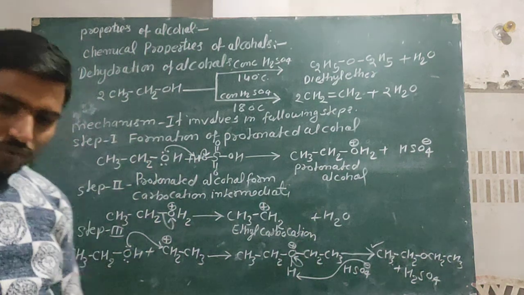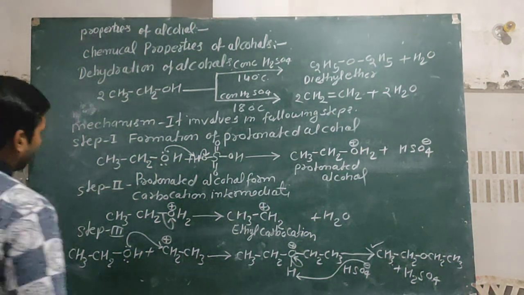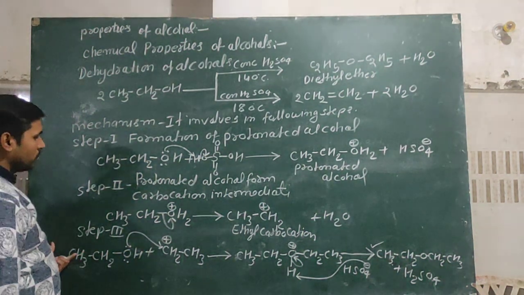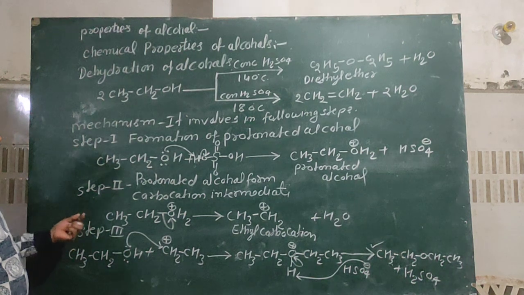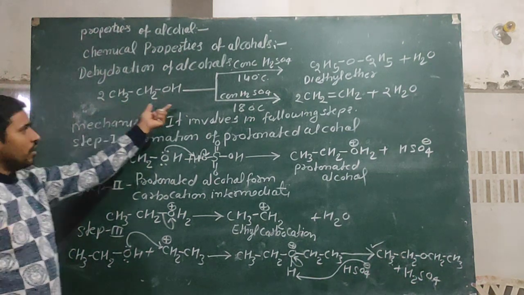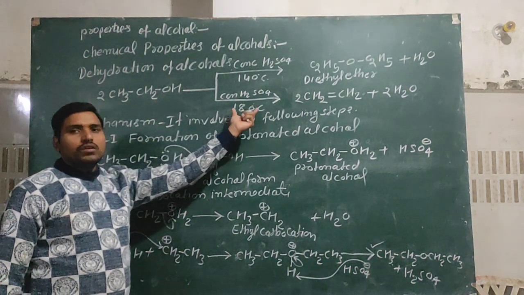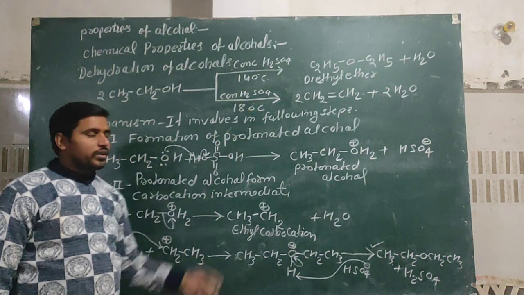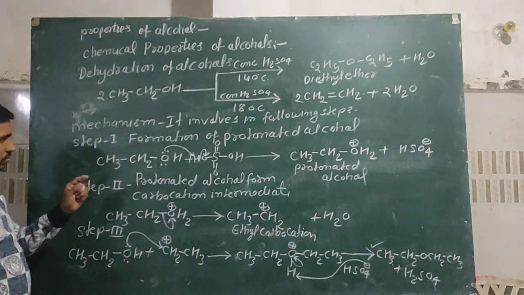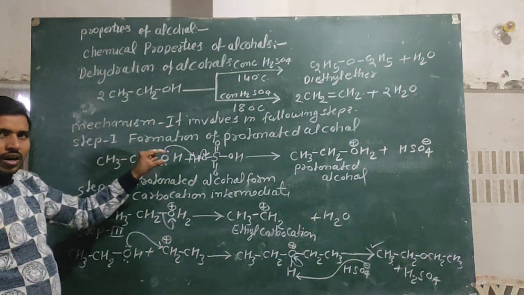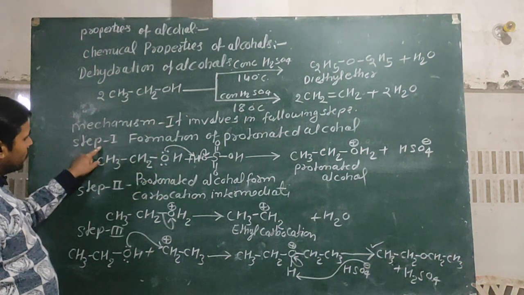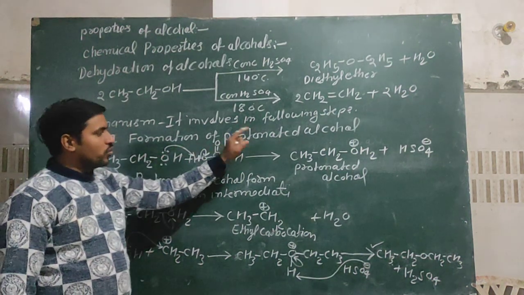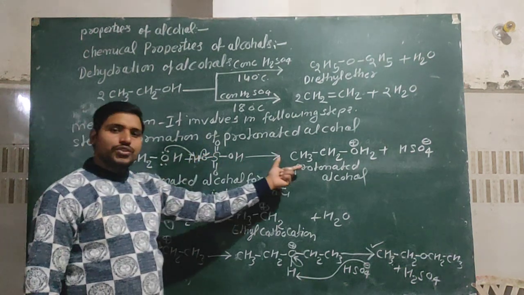Second mechanism, which is also very important for you: what happens when ethyl alcohol reacts with conc H2SO4, means sulfuric acid, at 180 degree? Then some mechanism steps are the same, like in first step formation of protonated alcohol as such.